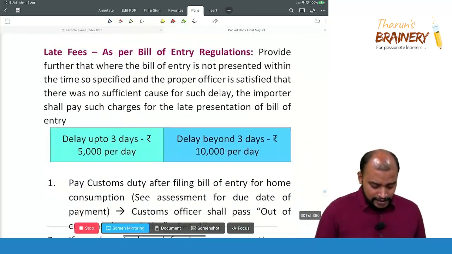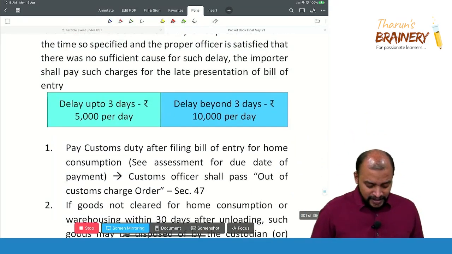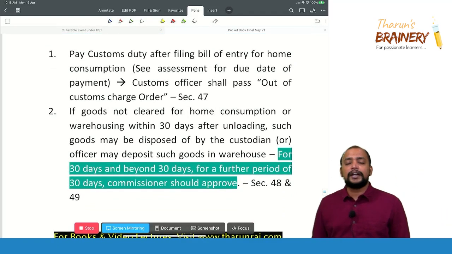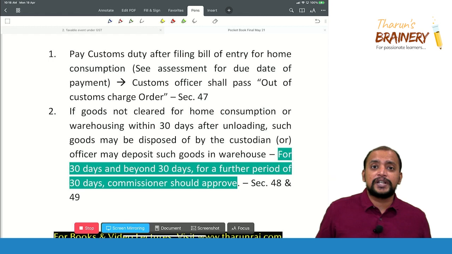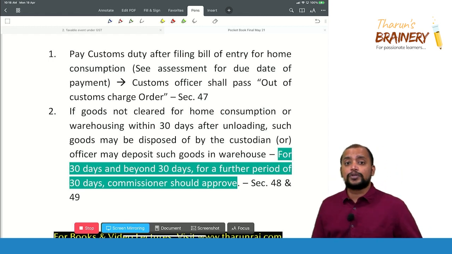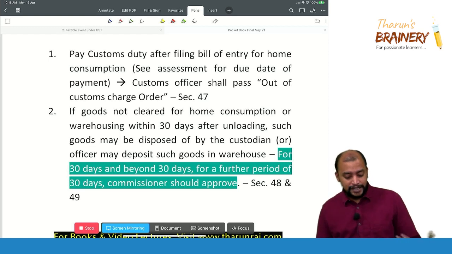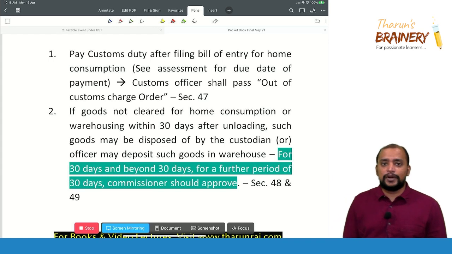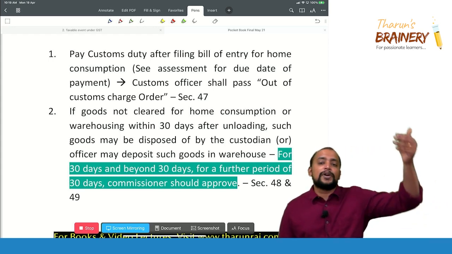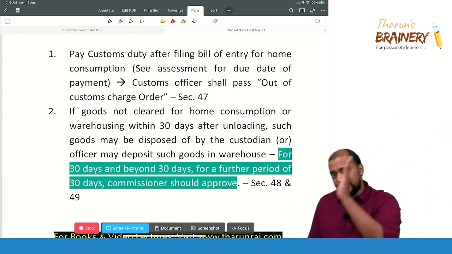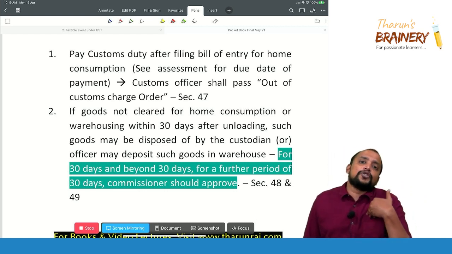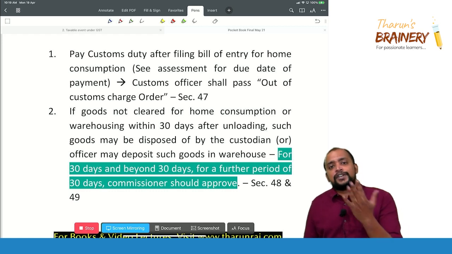Then next year, say this: pay customs duty after filing the bill of entry for home consumption, and we need to do the assessment, and once that is done, they will pass an out of customs charge order. If the goods are not cleared for home consumption or for warehousing within 30 days after unloading, what does that mean? Once the goods are unloaded, within 30 days from that date, either we need to clear it for home consumption or we need to clear it for warehousing.